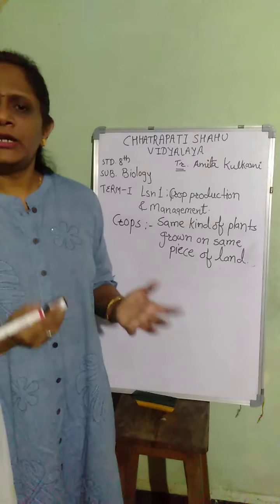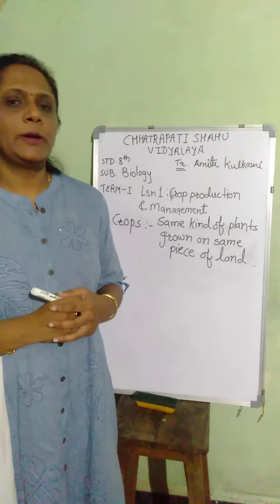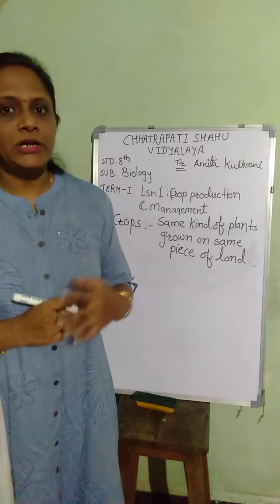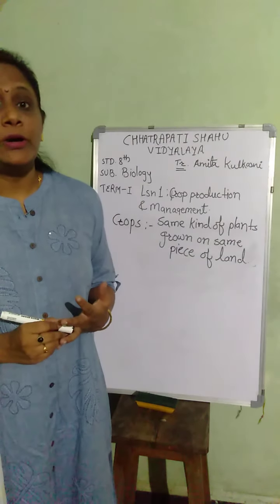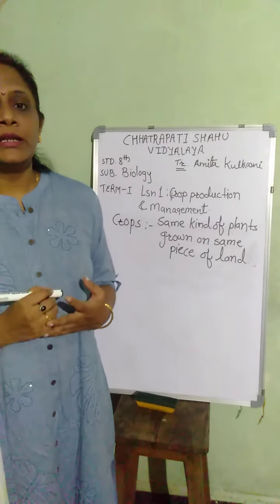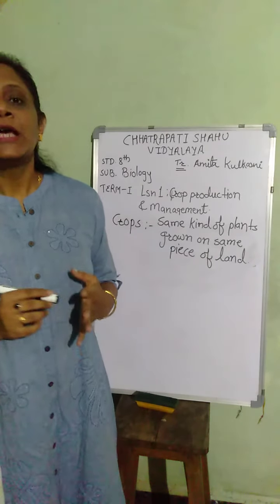So there are various types of crops. You also might be knowing many of them. You may answer them. Like wheat is there, rice is also called paddy, the other name as a crop is paddy.